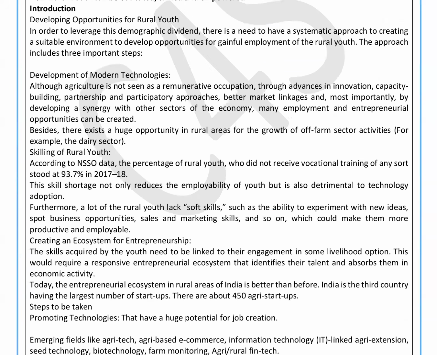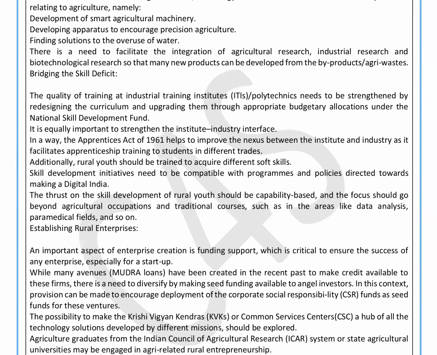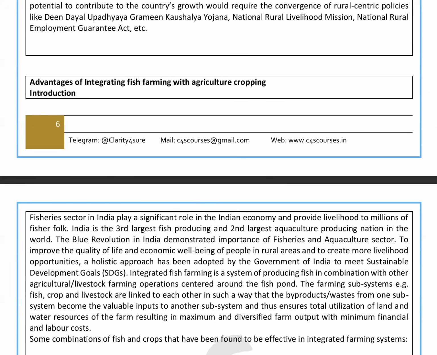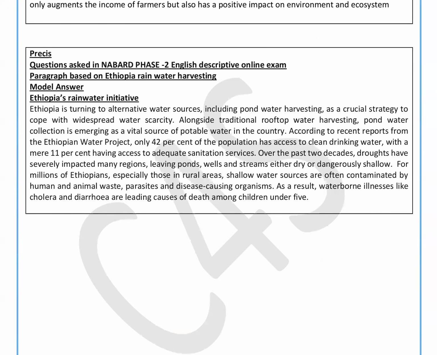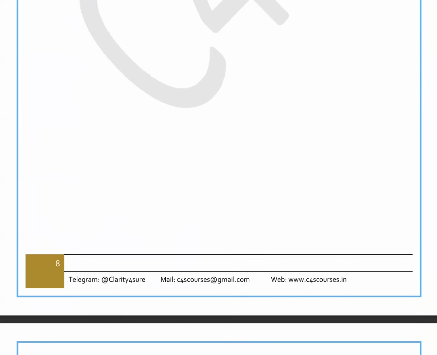Similarly, we have given the model answer for rural and youth related development. Then we have fishery farming. The question was there, and we have given the model answer. Then the precis, this was the precis. This can be taken away.